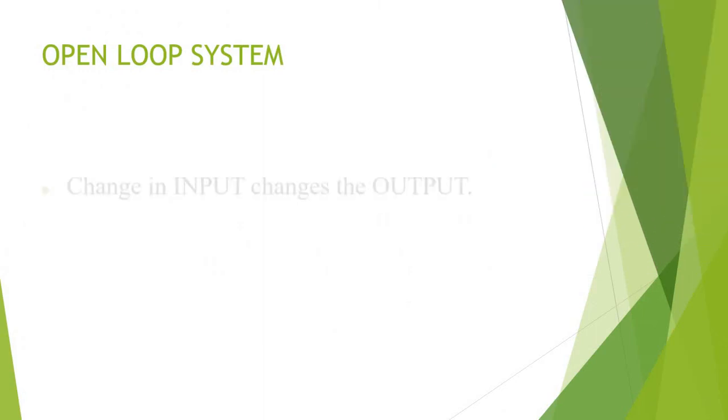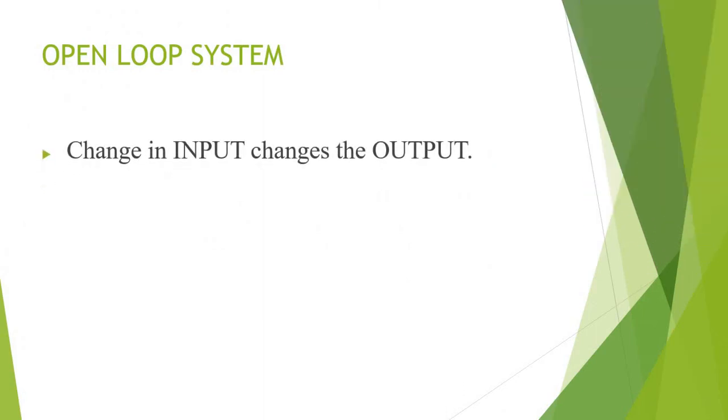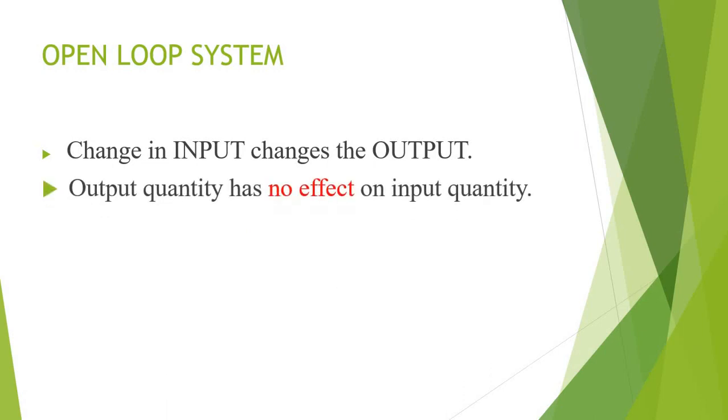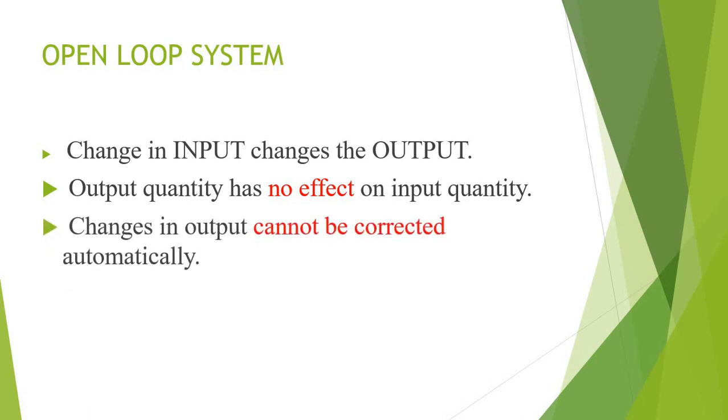These are some of the characteristics of the open loop system. When we change the input, automatically the output will change, and the output quantity has no effect on the input quantity. Depending upon the output, the input will not change, but depending upon the input, the output will change. There is no reverse action. Changes in the output cannot be corrected automatically. There should be manual intervention to change the output, because there is no feedback mechanism in an open loop system.